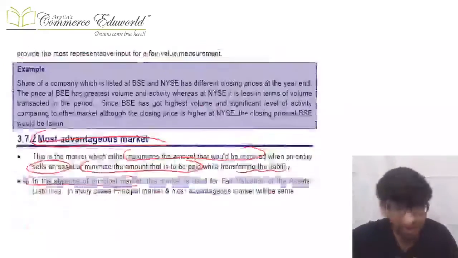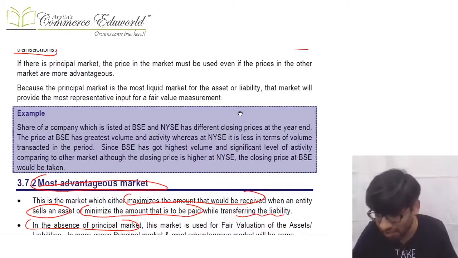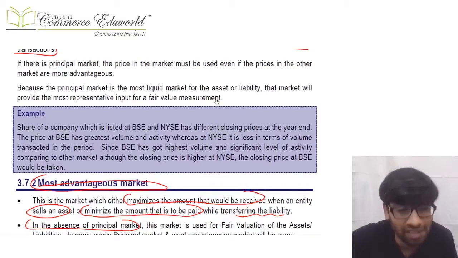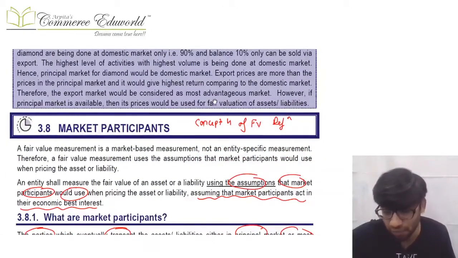Now, what does most advantageous market mean? Net proceeds. If it is an inflow, you need to maximize it. If it's an outflow, you need to minimize the same. Net means consider all the things and then consider net inflow, net outflow.